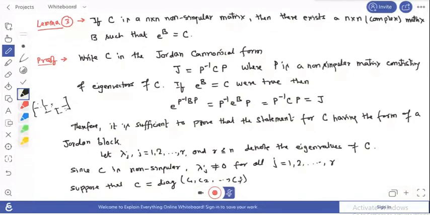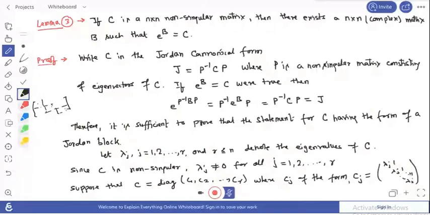Here Cj is of the block Jordan form. Cj is defined like this: the diagonal entries are lambda j, up to lambda j, and above the diagonal there are 1s.